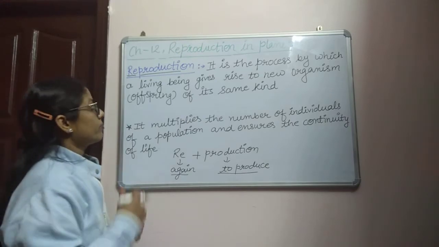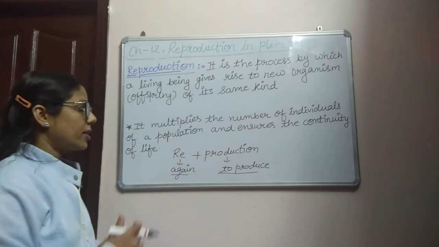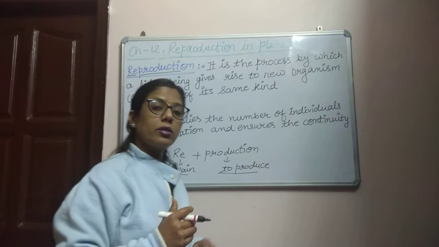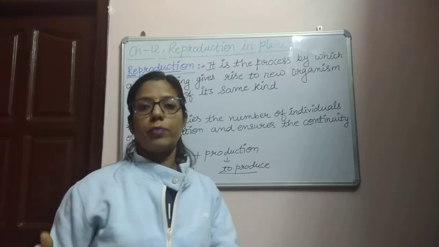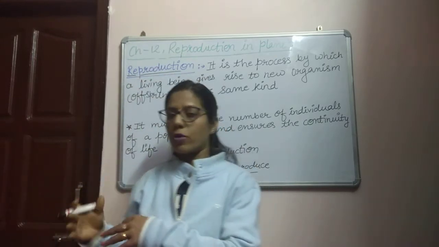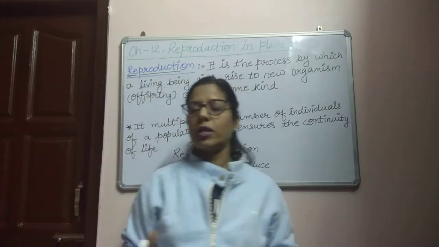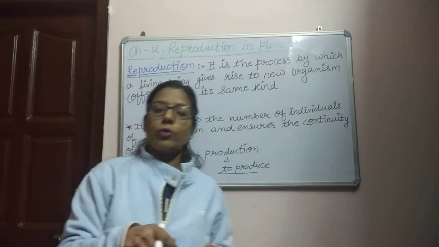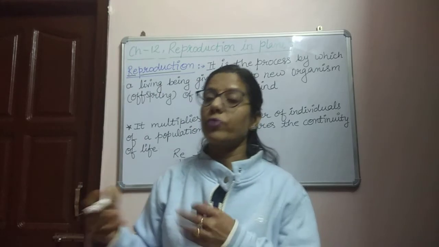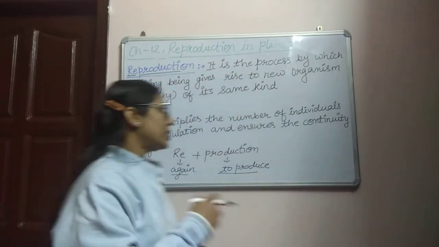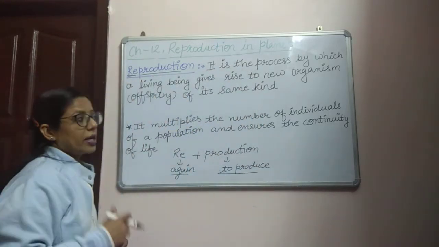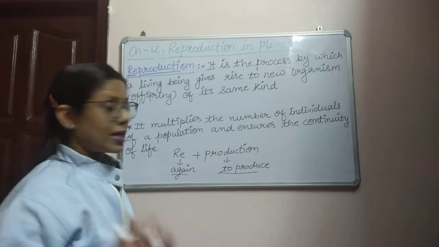And by this method the organism can multiply the number of its individuals. Like human beings can multiply the number of human beings, and microorganisms like bacteria or virus reproduce and multiply the number of their same kind.